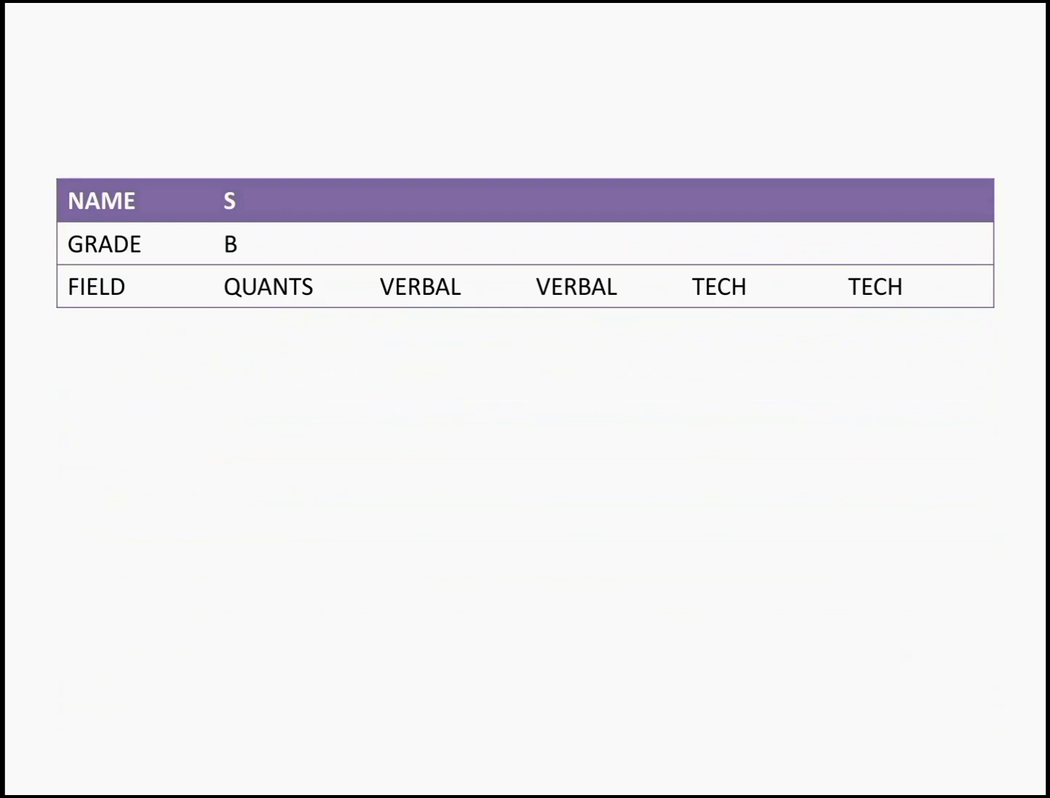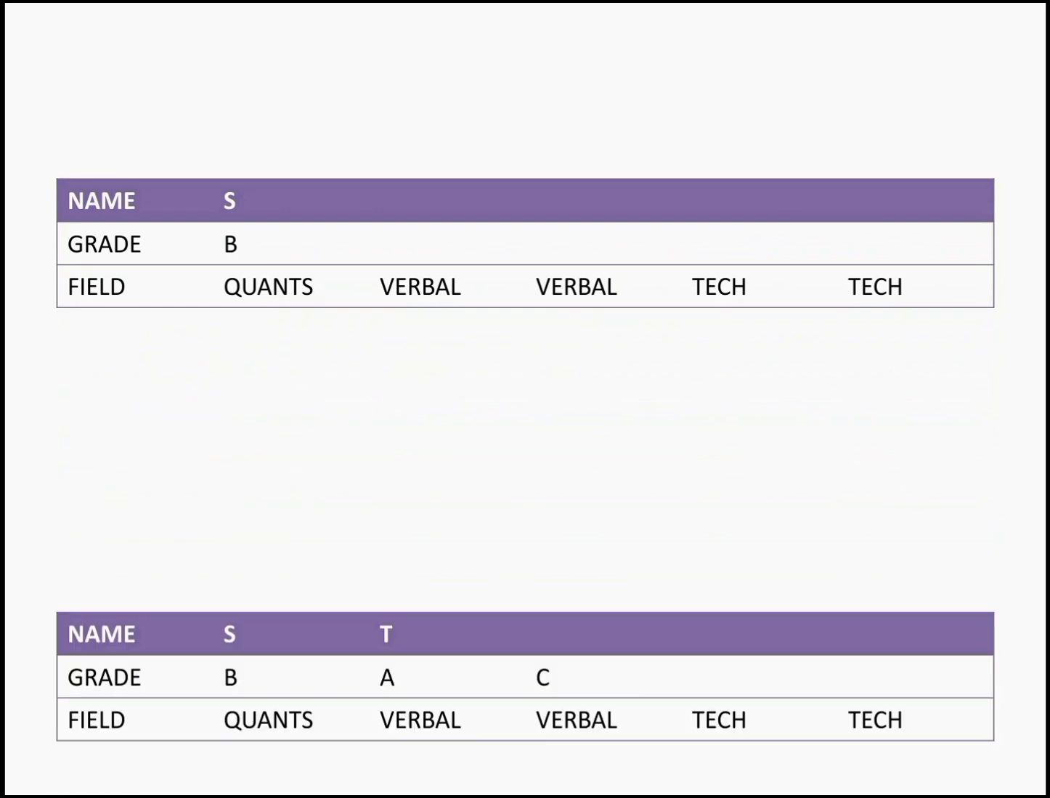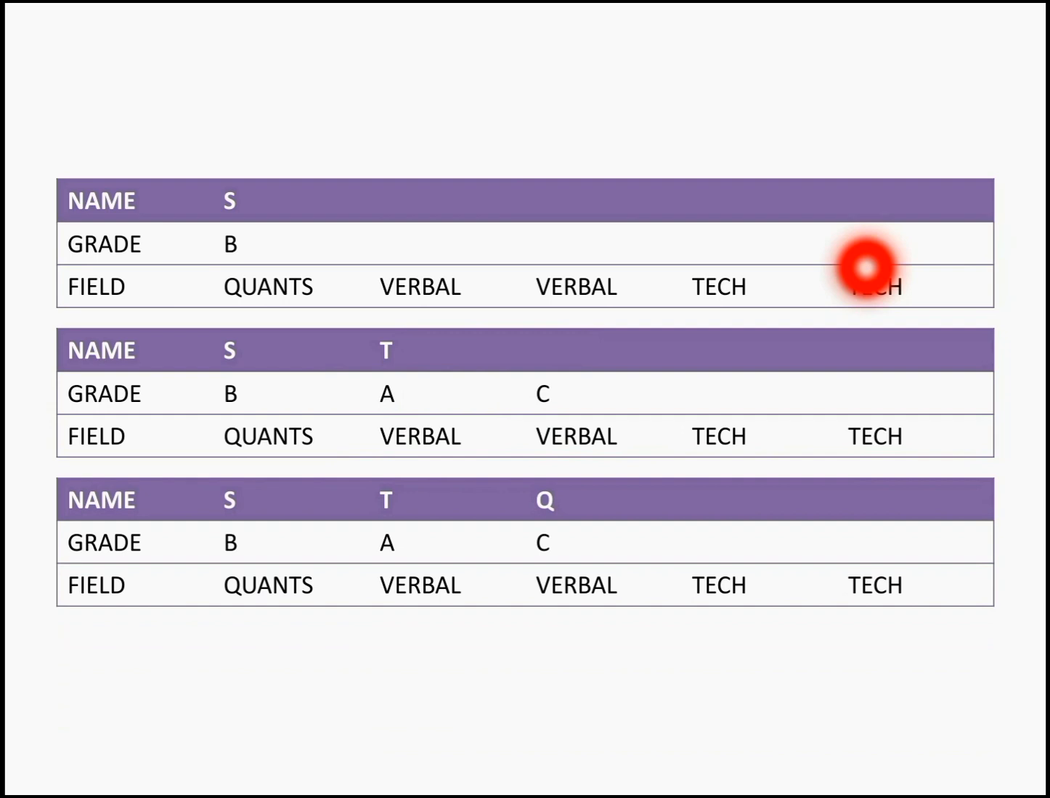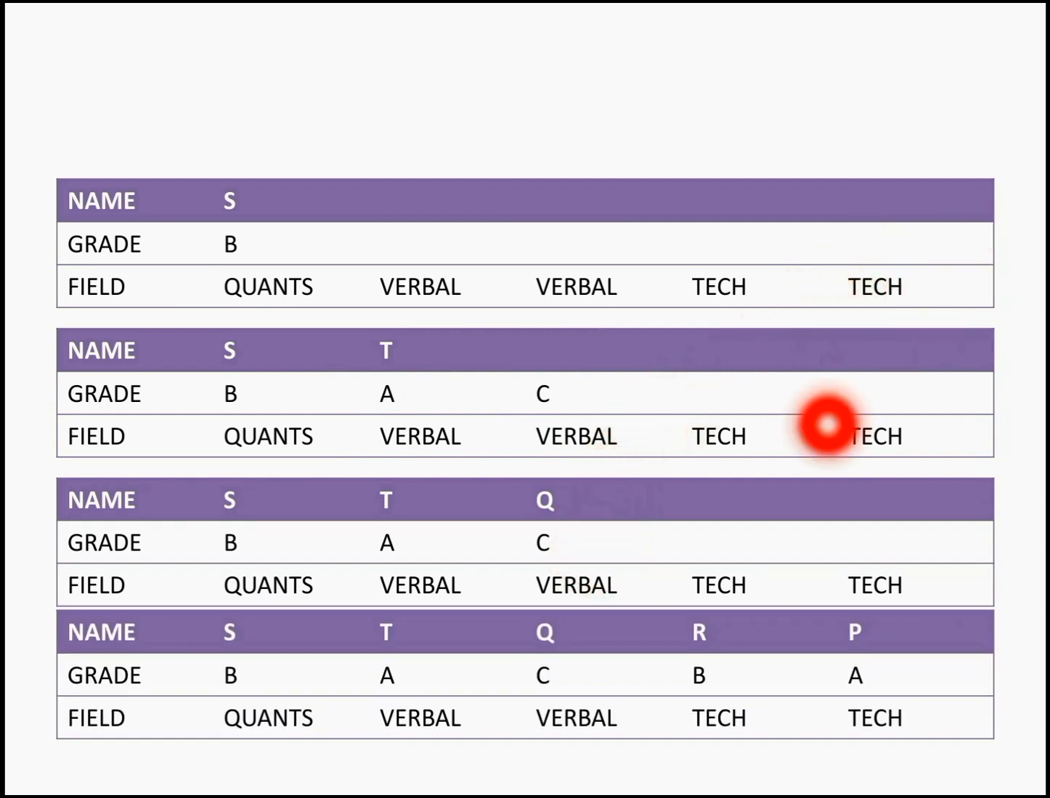Now this is how it works. This is how your first step was worked. Your second one, where we have fixed S to be quants with B grade, and T and Q as verbal trainers, with T having an A grade and Q having a C grade, right? And then we are fixing the technical trainers R and P with B grade and A grade respectively. Now the last one is going to be the final arrangement of the puzzle that was given. With the help of this, we are going to solve a few questions on this.